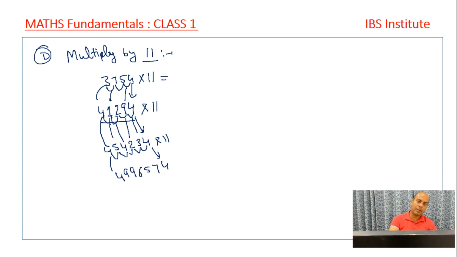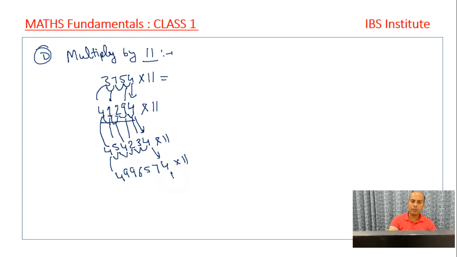But when we are done with the pairs, right? There's 4, then 4 3, then 3 2, then 2 4, then 4 5, then 5 4, and then we don't have any other number. So in the last step we bring this 4. If there's no carry forward, we write the 4 as it is, right? And let's do this one more time, right?